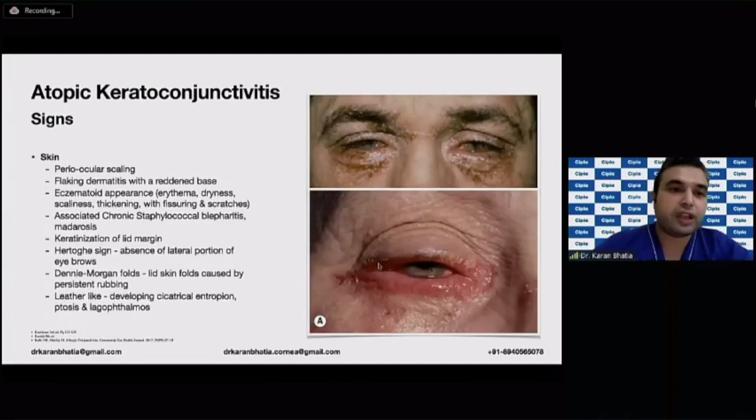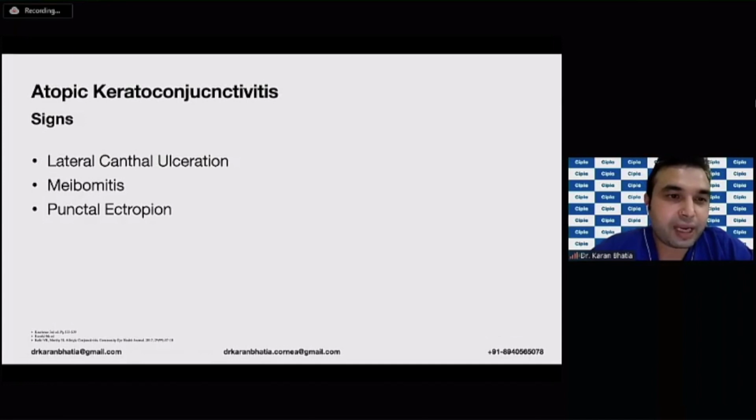So coming to the skin, if you can see over here, you can have a lot of periocular scaling and flaky dermatitis with a reddened base. You can have even associated staphylococcal blepharitis, madarosis, along with keratinization of the lid margin. Few signs that I have given for academic purposes, you can note them down. Along with this, you can have lagophthalmos, because the conjunctiva becomes a little bit leather-like. You can have cicatricial entropion formation as well, and ptosis also. You can have lateral canthal ulceration. You can have meibomitis and punctal ectropion also.